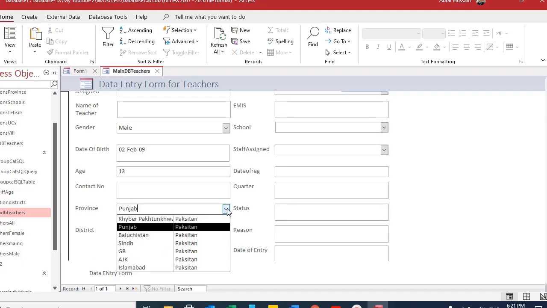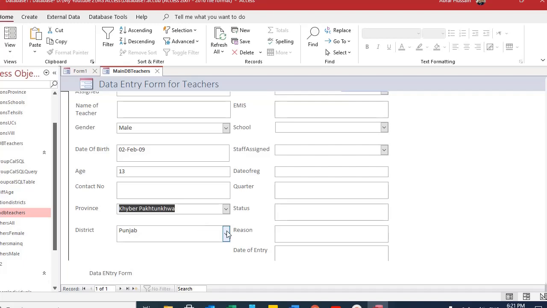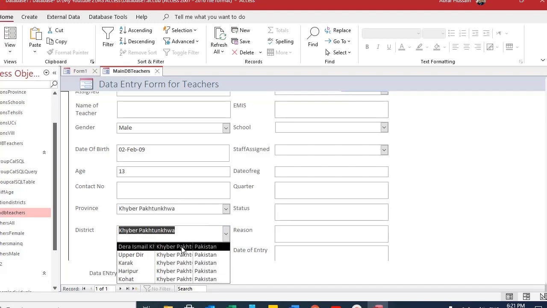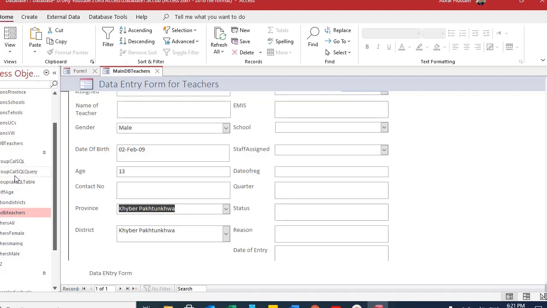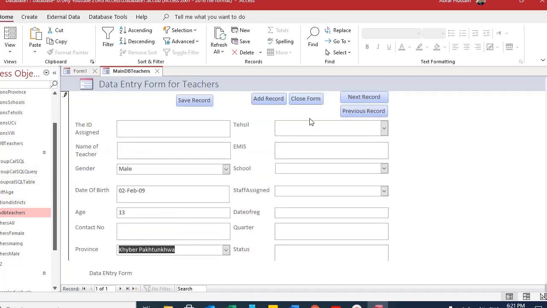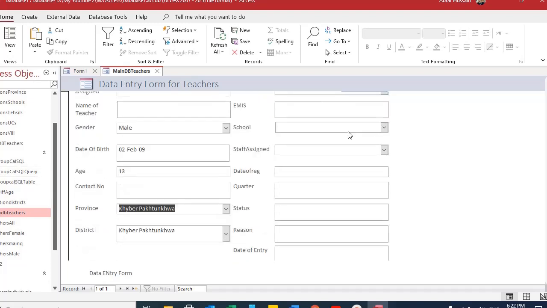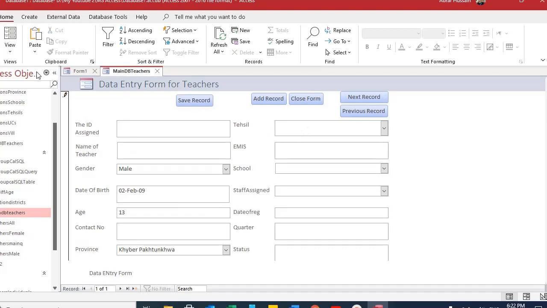Now if I go there and select Khyber Pakhtunkhwa, when I come here I will see only those districts which belong to Khyber Pakhtunkhwa, because the drop down here is filtering according to the criteria given in the province, because we developed that query. Now let's see in the tehsil also. You will understand it more clearly.